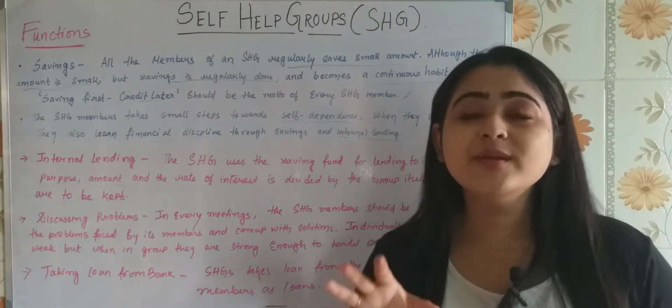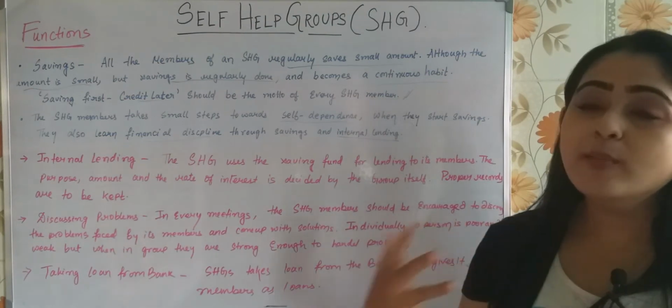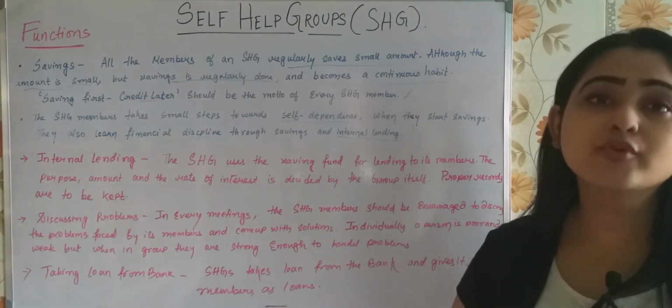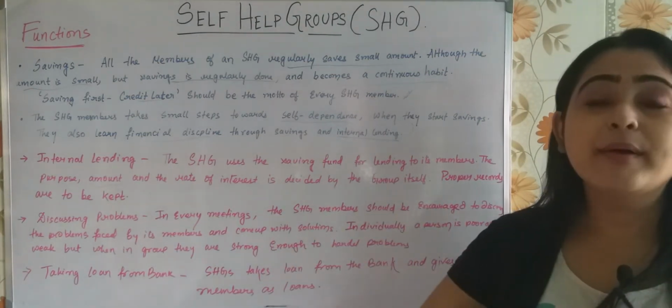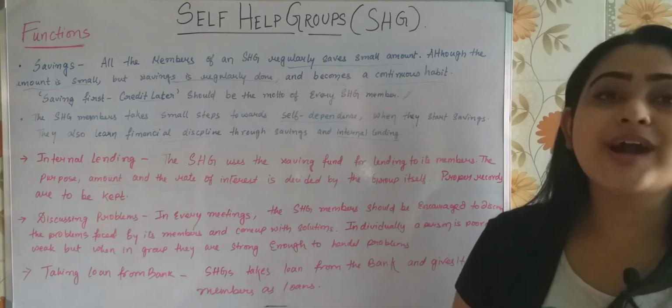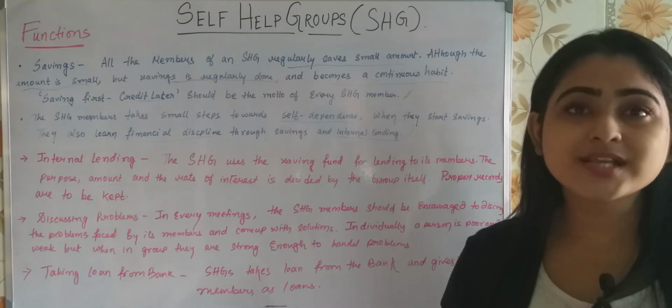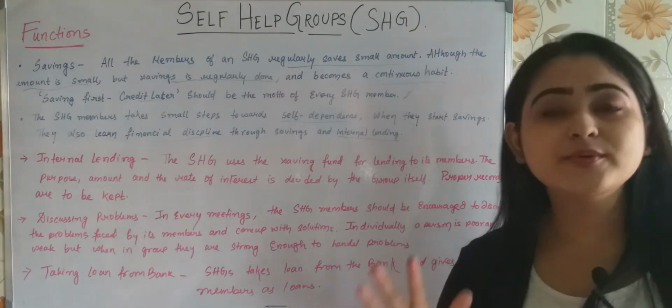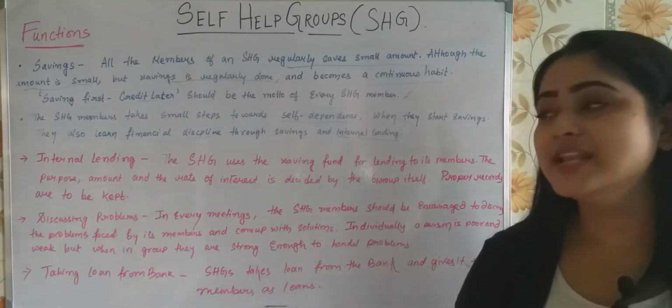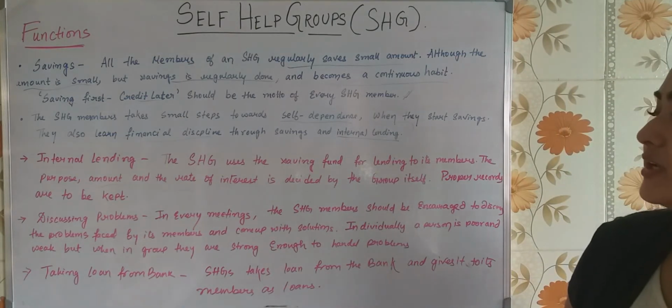In every meeting, the problems among the members in the group are discussed. It may be a financial problem or any other problem, it is discussed. And people come up with new solutions, new ideas, isn't it? So that is what it is saying here, discussing problems.